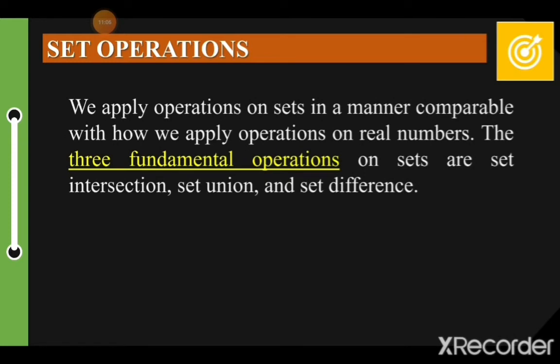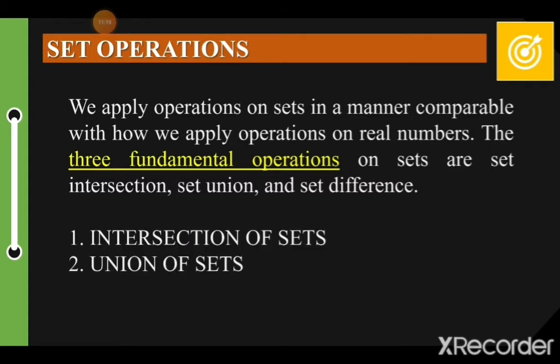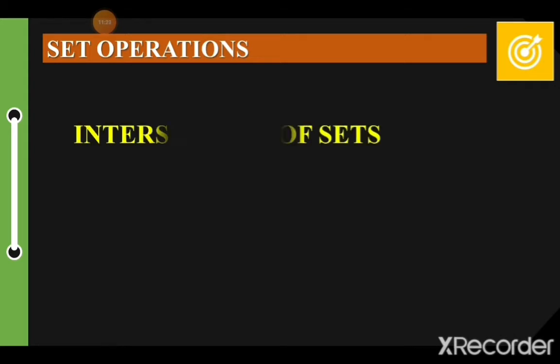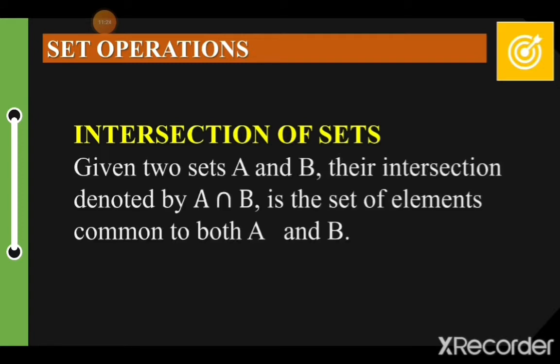Next. So, we apply operations to the sets in a manner comparable with how we apply operations on real numbers. So, the three fundamental operations on the sets are set intersection, set union, and set difference. Okay. Let's have our intersection of sets.